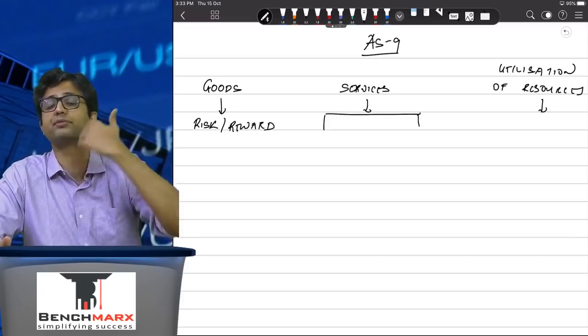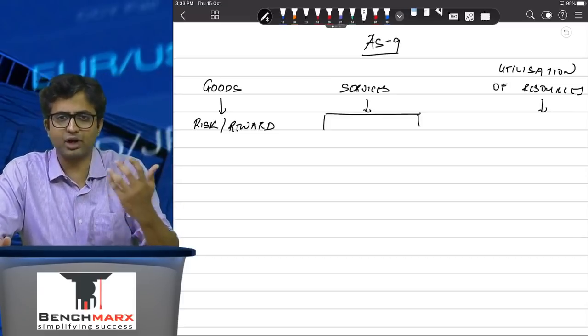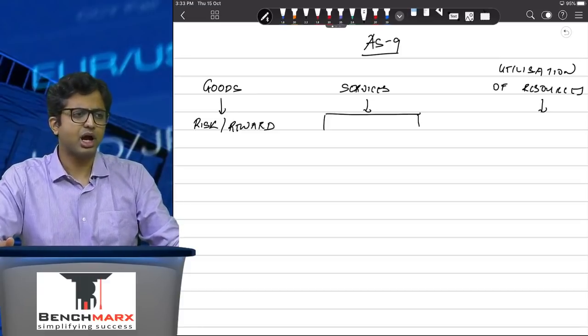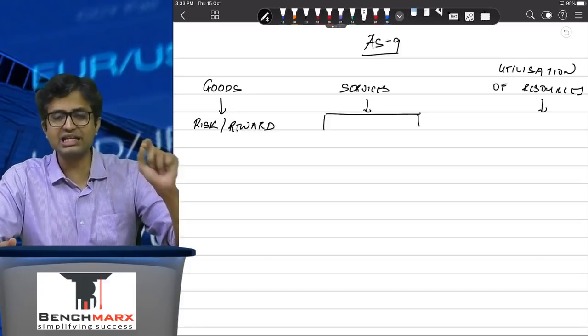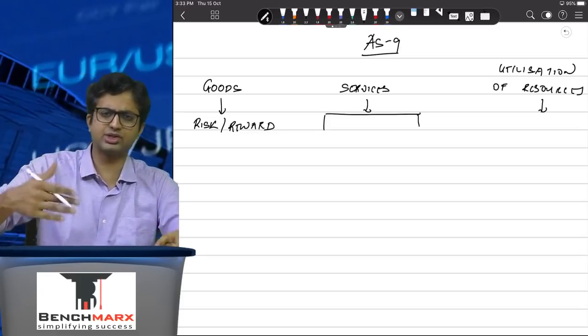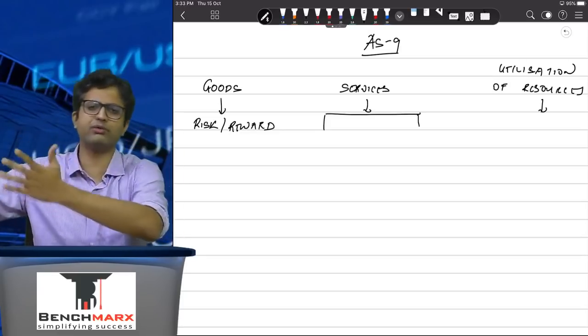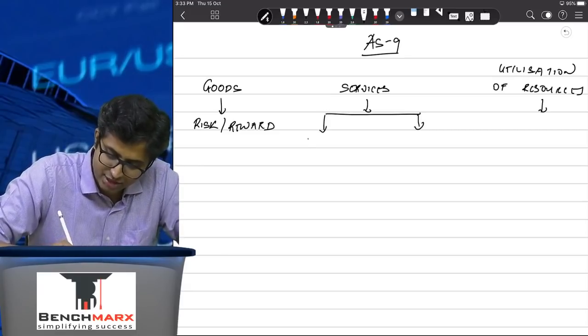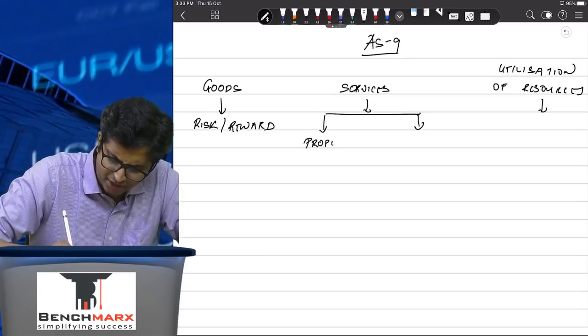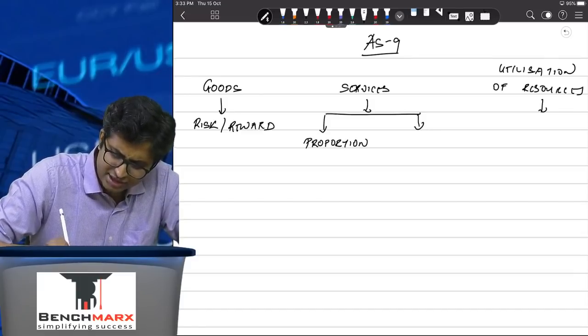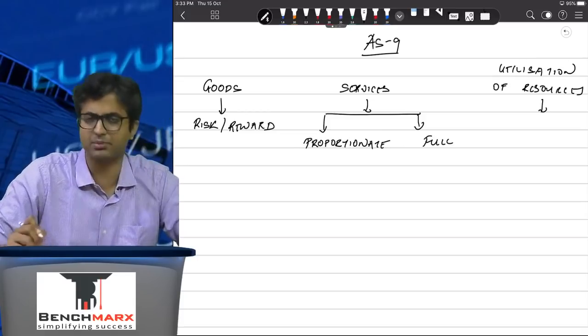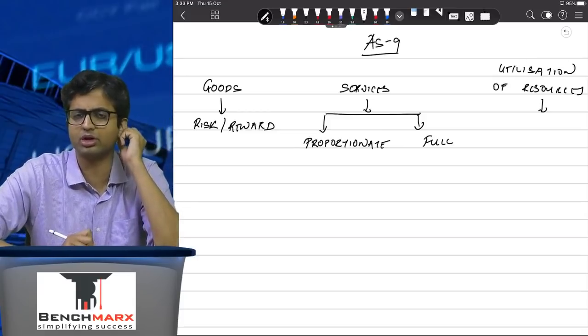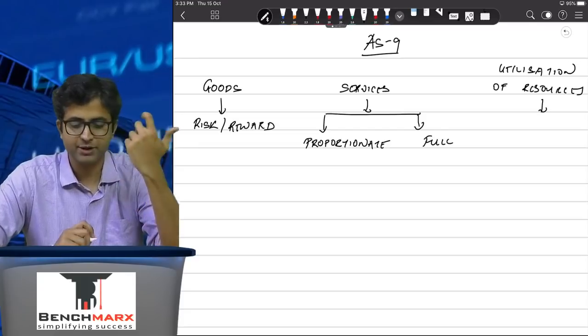However, for items like coaching, for example, there is no single critical event, and hence revenue can be recognized over the life of the contract. So revenue can either be recognized based on the proportionate completion method for services like coaching, or can also be recognized on full completion method for items like concerts or brokerage transactions.